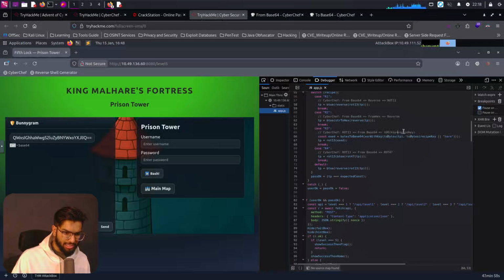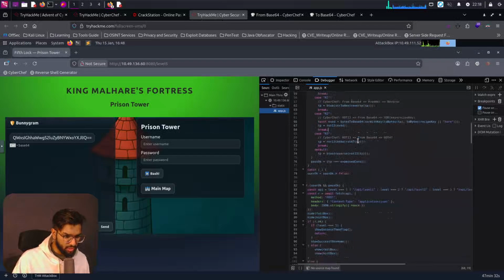It's going to take the key as a recipe key here, which means we can find it in the console. So it's going to XOR that, and that is being base64, and this is being passed to the rot13 algorithm. Okay, so this is quite tricky. I need to actually understand what the logic is. I understood the surface level of it though.